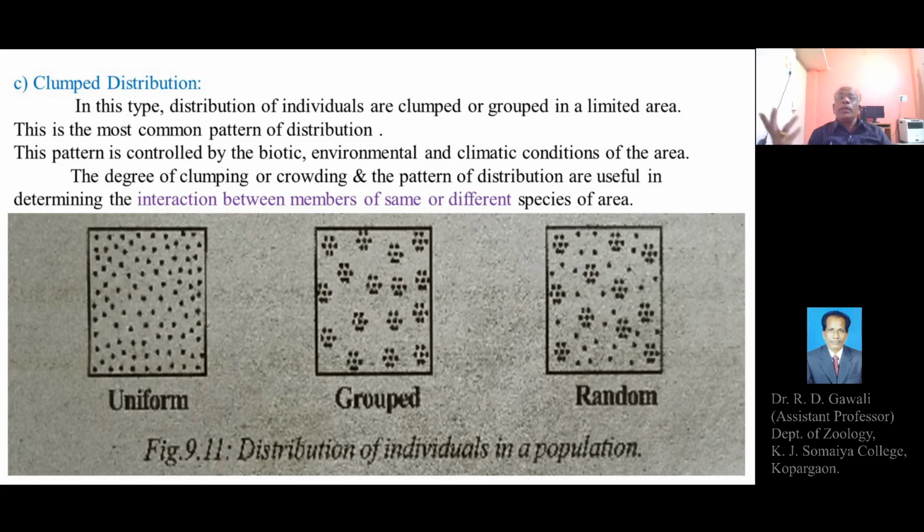The degree of clumping or crowding and the pattern of distribution are useful in determining the interaction between the members of the same or different species of the area.